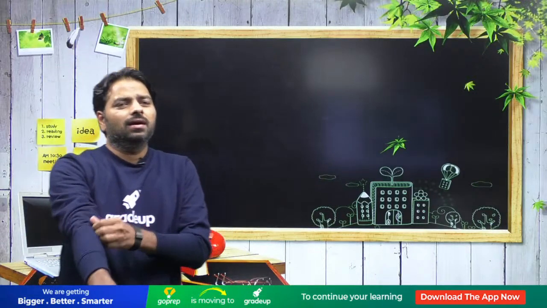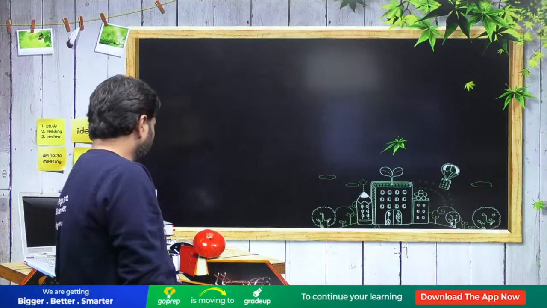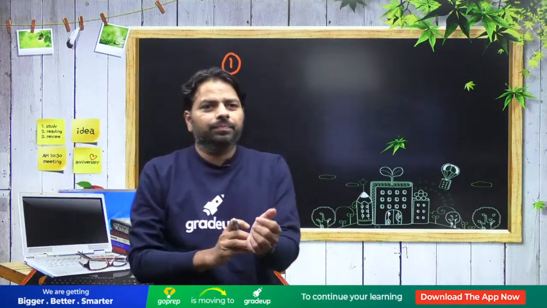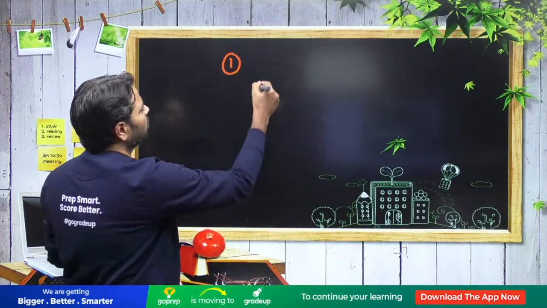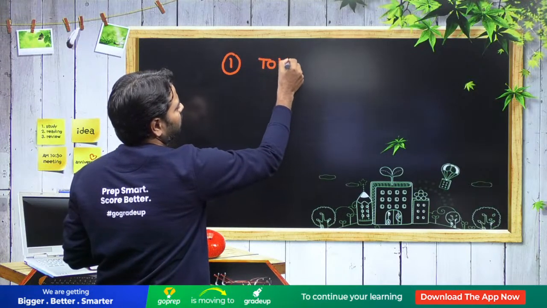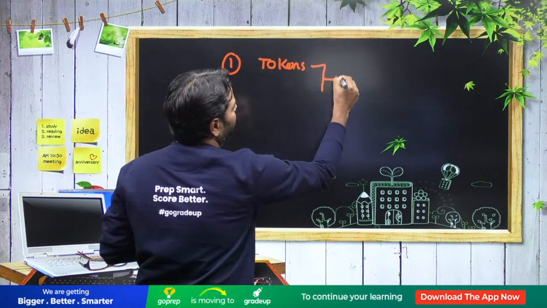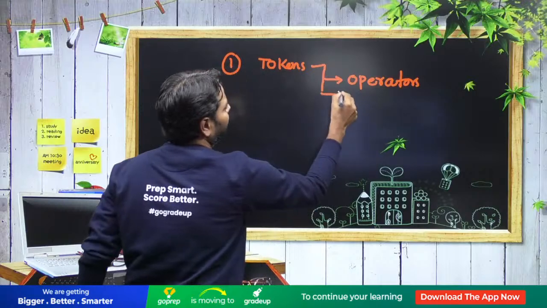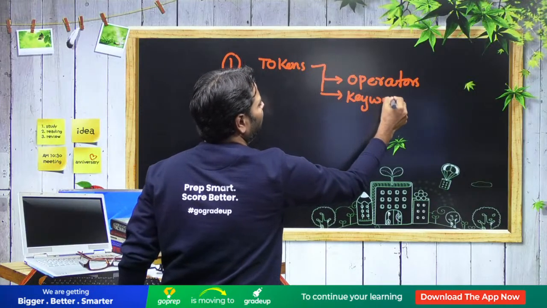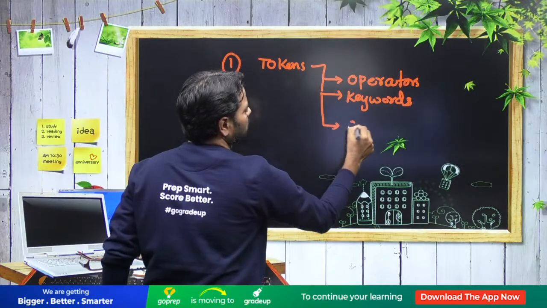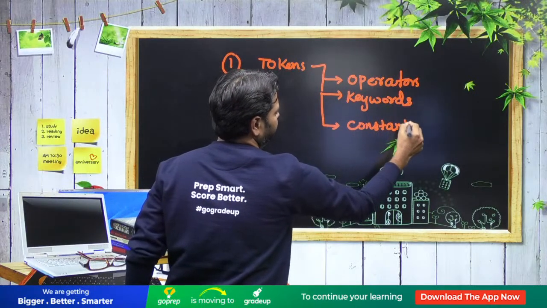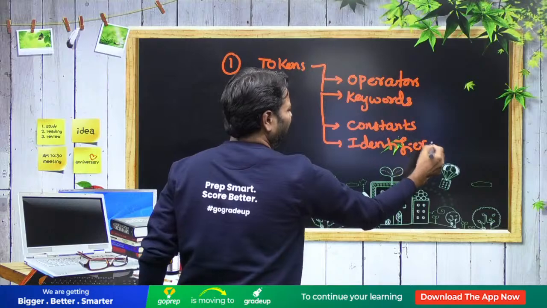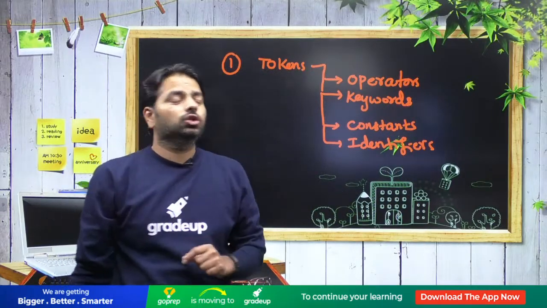I'm going to use this. So what we are going to do now. In C programming, we need to focus on a few concepts, like, first, the tokens. In the tokens, the two important things are operators and keywords. Of course, the remaining ones, like constants and identifiers, are also important, but you will get to know them while you use them, so there is no need to learn them every day. But operators and keywords, you should spend a lot of time on.